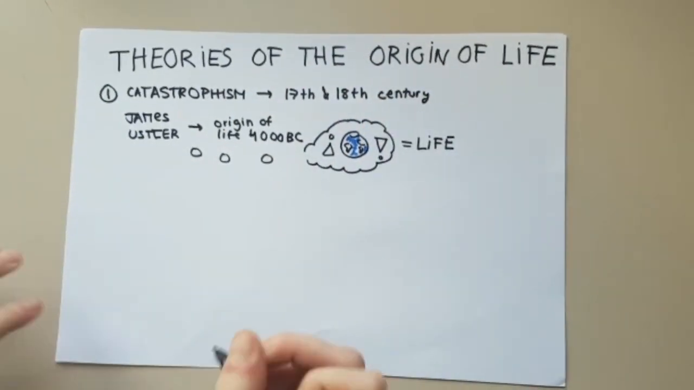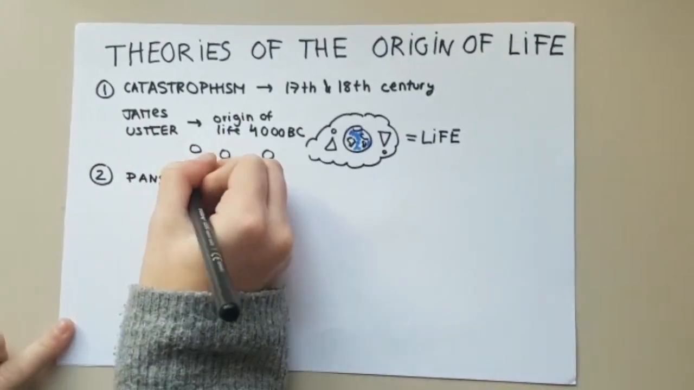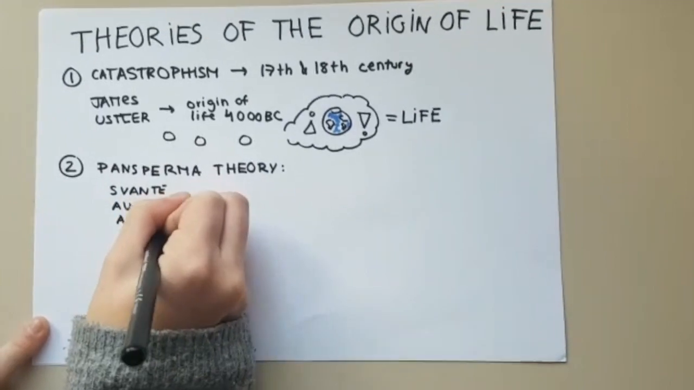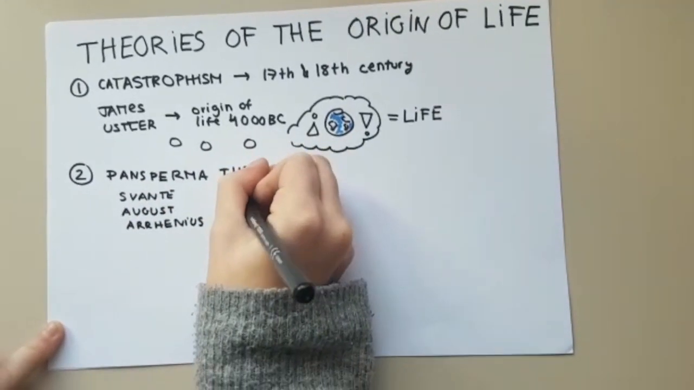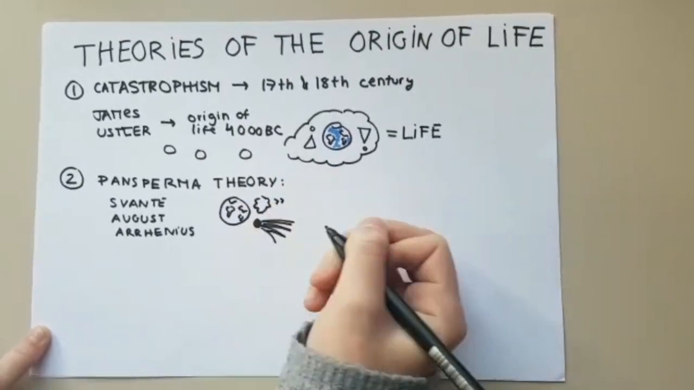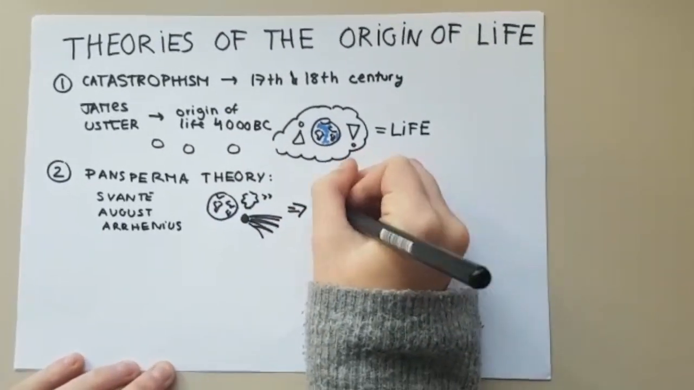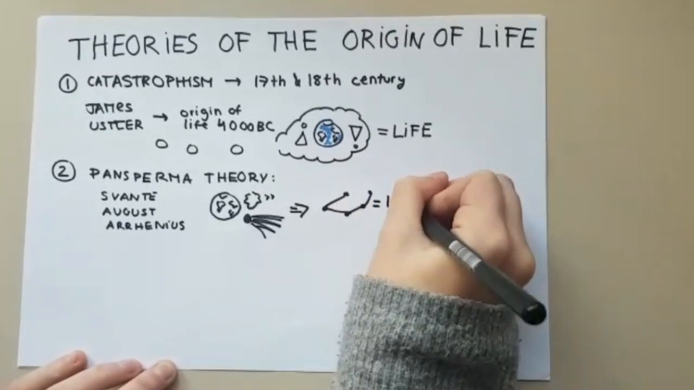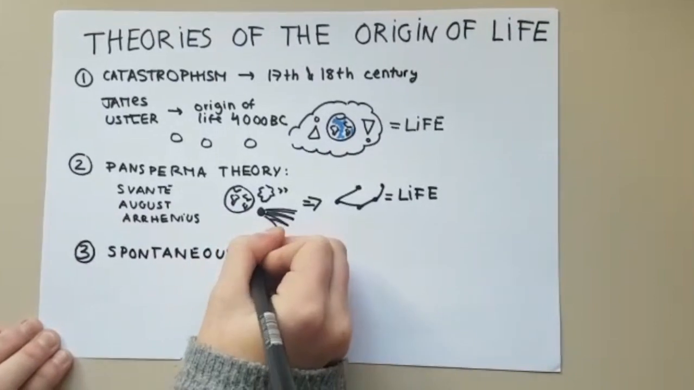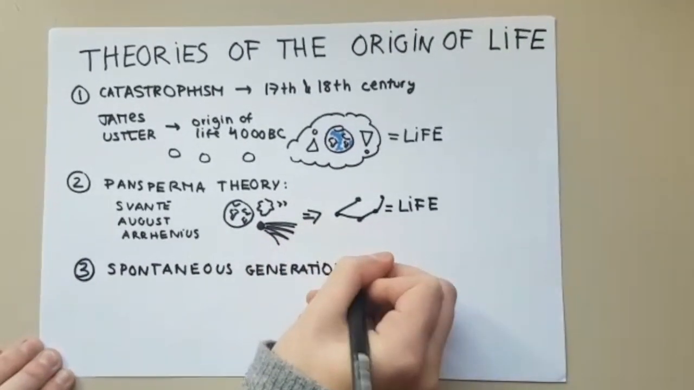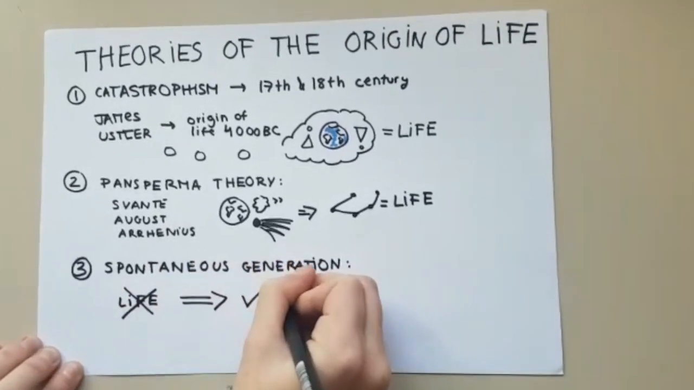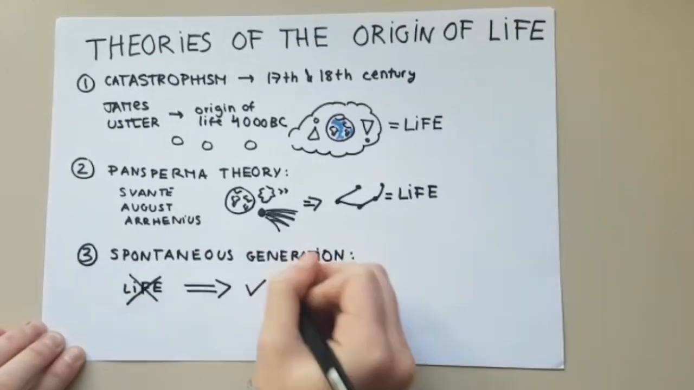Panspermia theory. This theory was defended by Svante August Arrhenius. This theory says that life was created because of the meteorites and comets that impact on the planet. These meteorites and comets create molecules which create life. Spontaneous generation. This theory says that non-living matter could originate life.